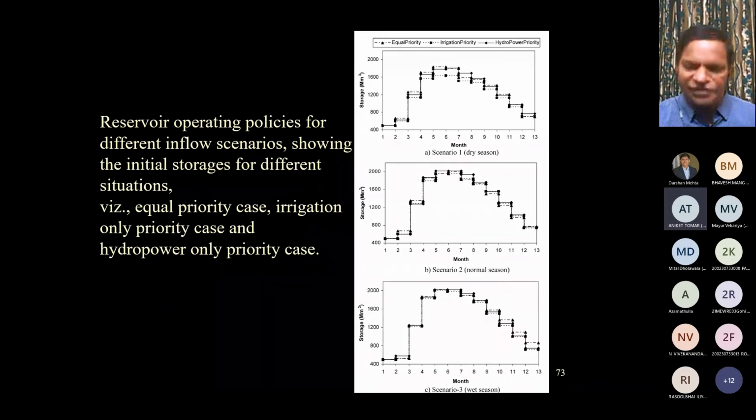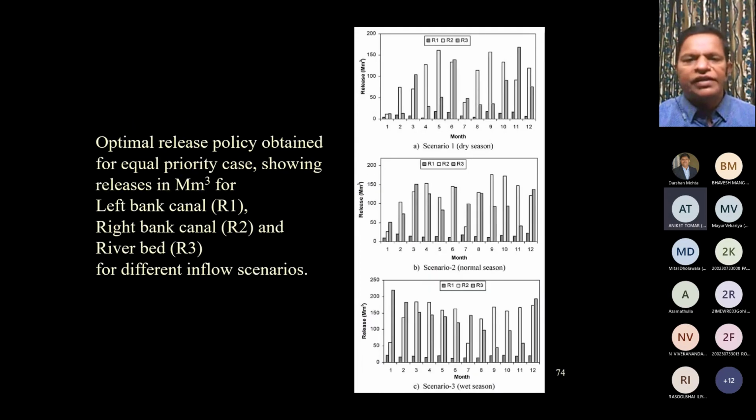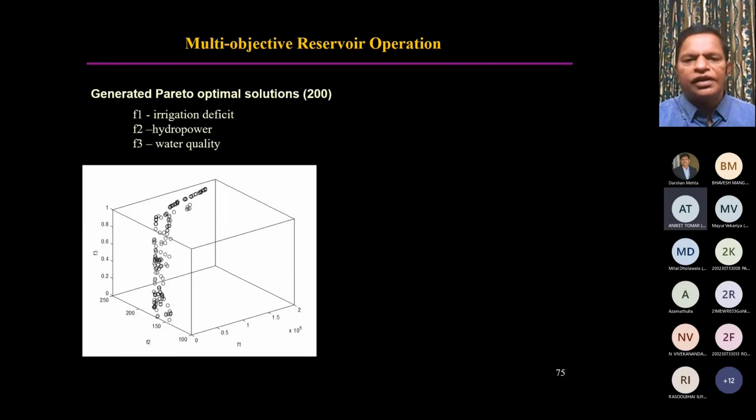We can extend this logic. Okay, if you have two objective functions, this is the way we have done. And what we also did, with hydropower, if you are releasing water, how much should be released from left bank, how much should be from right bank, all these things will come as variable values from the genetic algorithm. Okay, we can as well have three objectives. Third objective being water quality. So the Pareto optimal front will be three-dimensional. Objective function 1, 2, and 3.